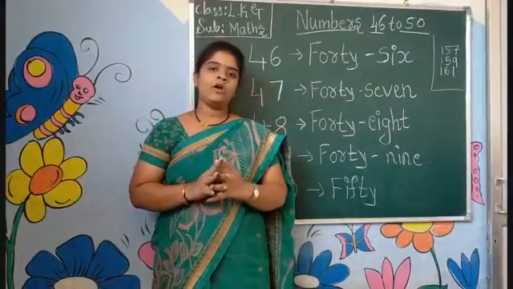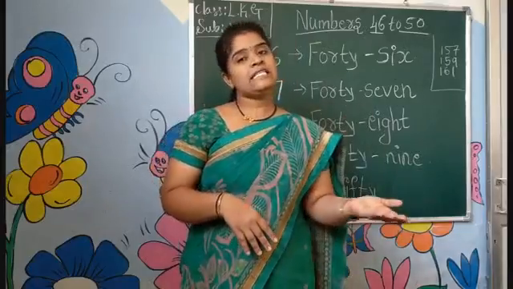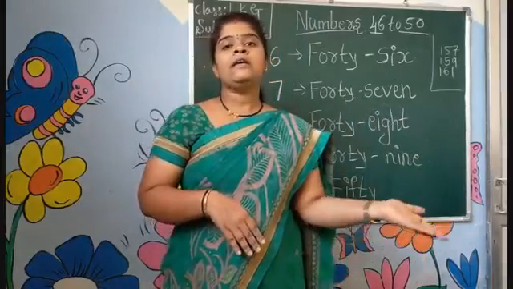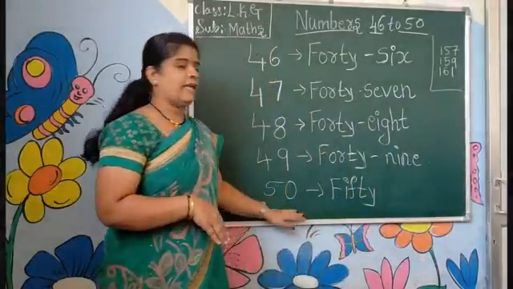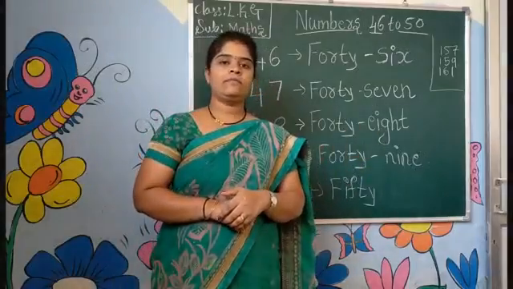Okay children, you have to know numbers and number names in your next class. It means in your UKG class there is a continuation. After the 50 numbers, you have to read in your UKG class.